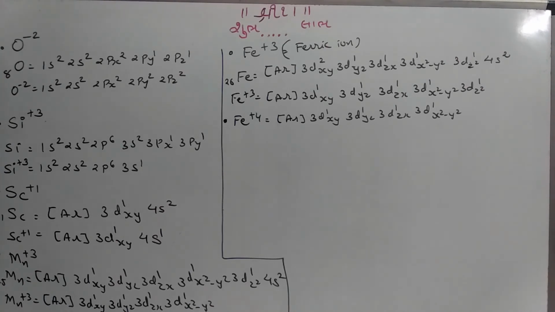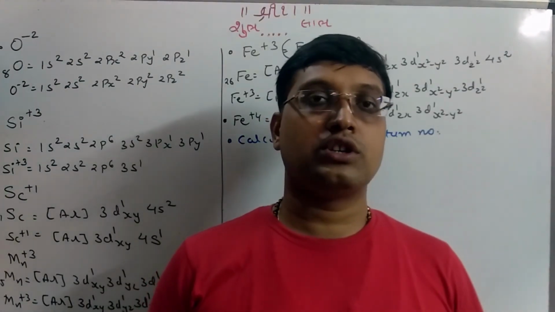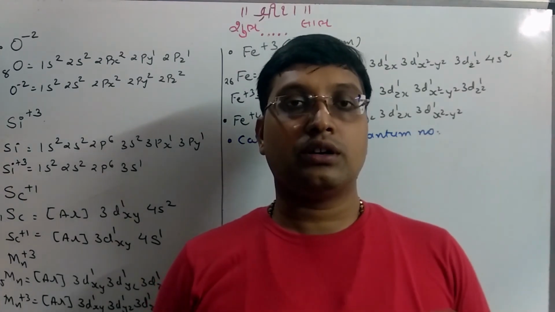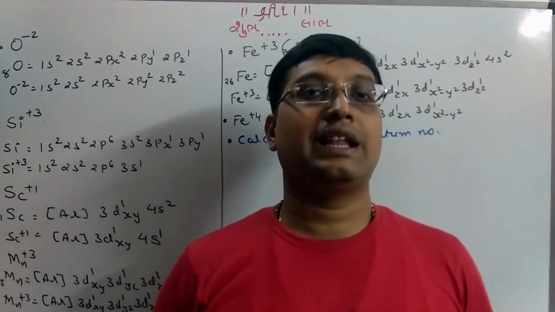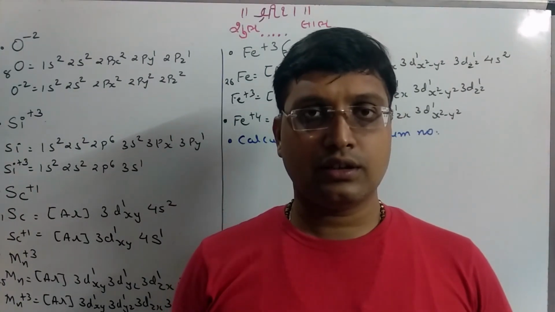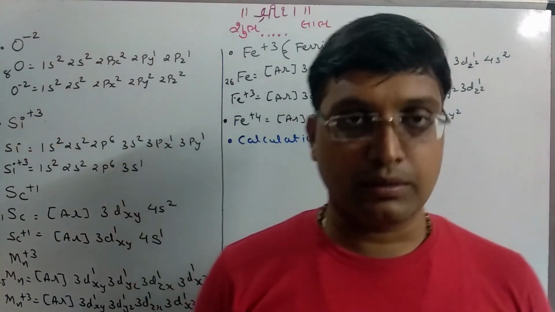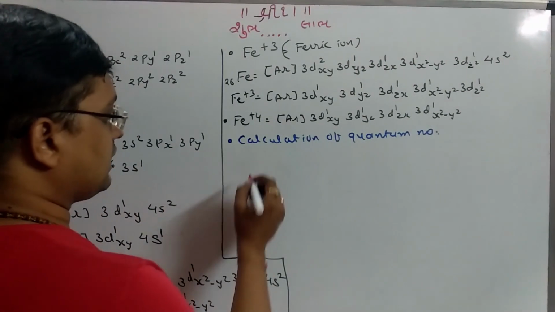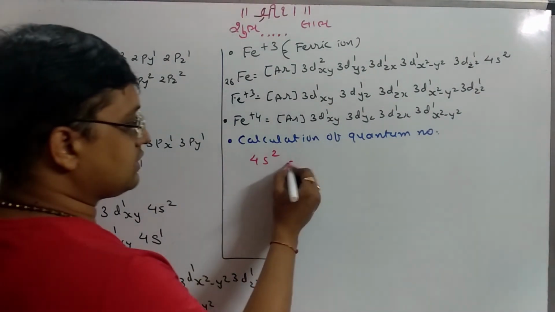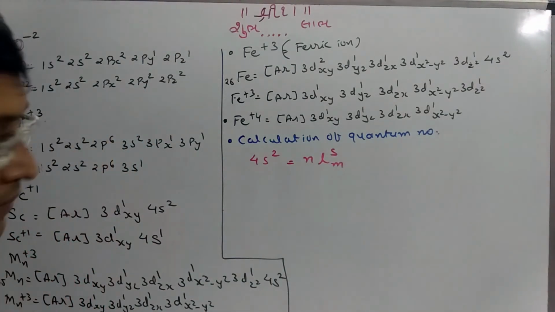Now let's calculate the quantum number. Suppose they ask to write the quantum number of the sodium atom, then generally it is accepted that we calculate the quantum number for the last electron. But I am showing here how we can calculate the quantum number. If I want to write down the quantum number of 4s², then compare this with n, l, m, s this way.